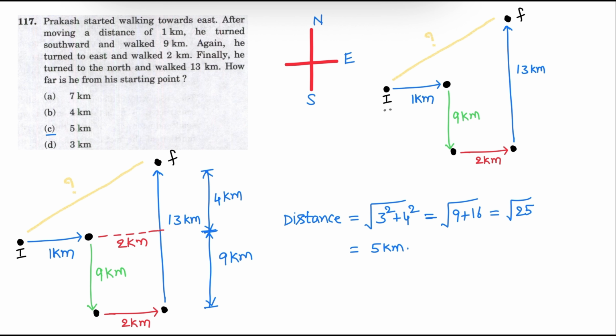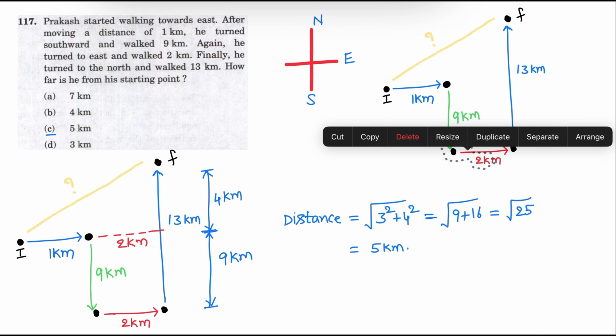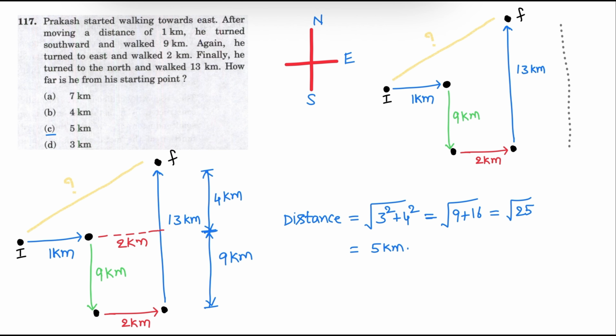So initial position is I. Now he walked 1 kilometer towards east. After walking 1 kilometer, he turned southward and walked 9 kilometers, and then he walked 2 kilometers towards the east, and finally he walked 13 kilometers towards north. Now we need to identify the position from initial point to the final point. On calculation, apply simple Pythagoras theorem. Its value is 5 kilometers. Correct answer is option C.